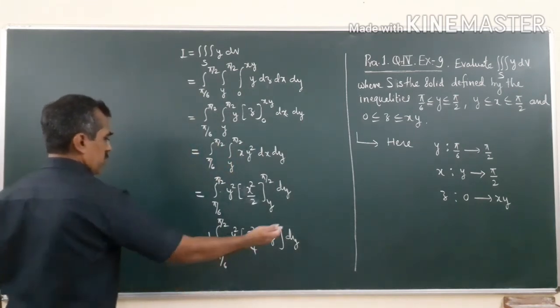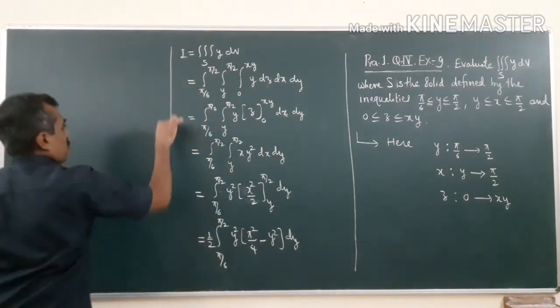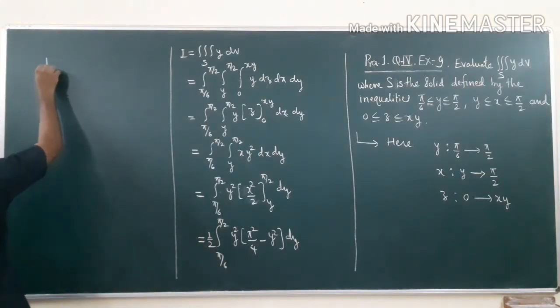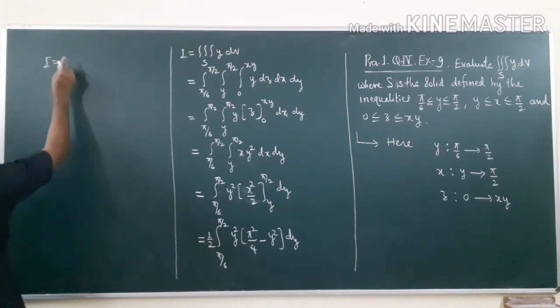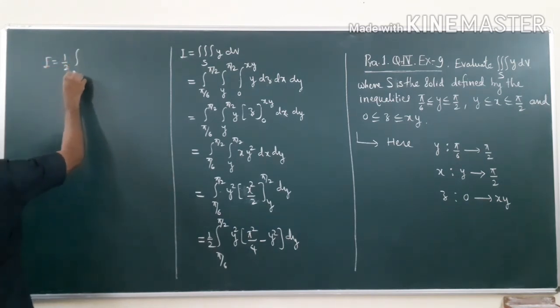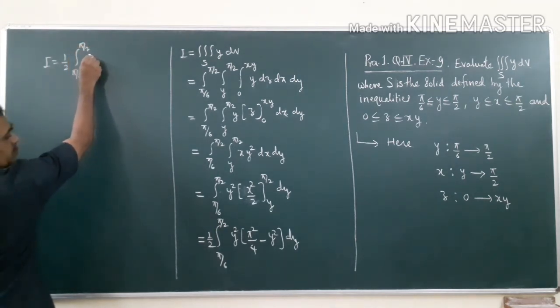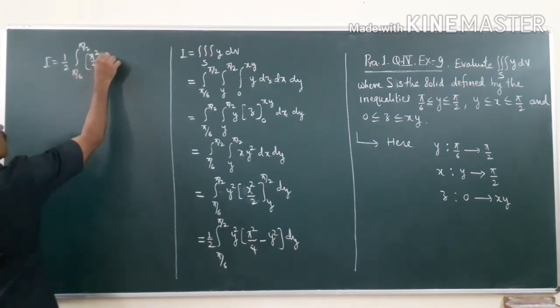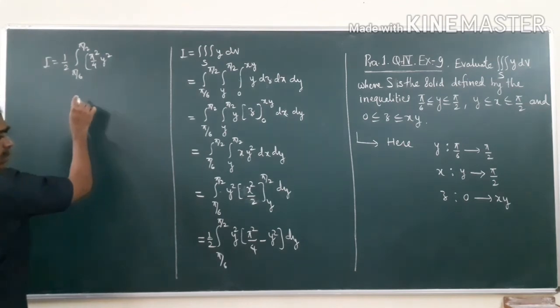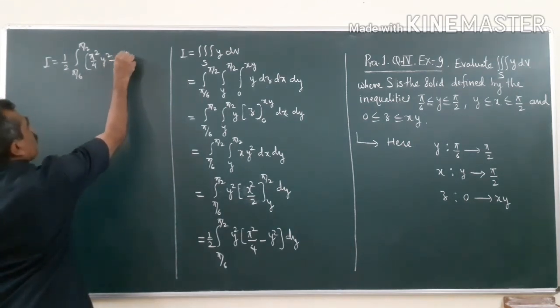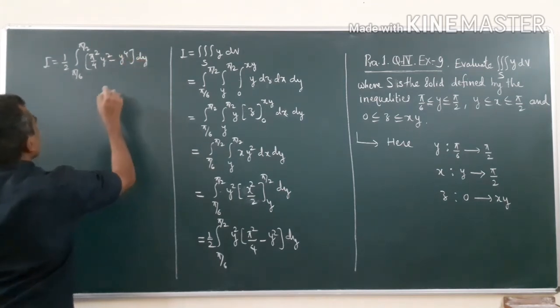Just remember there is a half outside. Now just take the integral inside. Therefore I is equal to half the integral from pi by 6 to pi by 2 of pi square by 4 y square minus y raised to 4, dy.